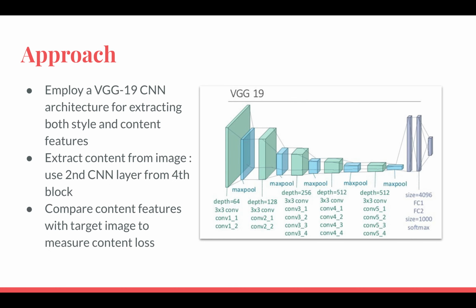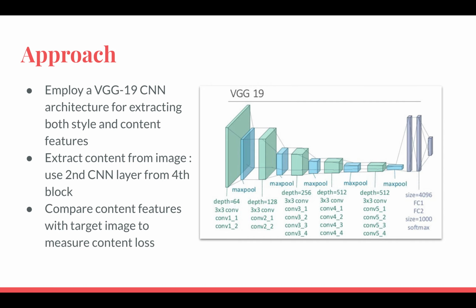Let's discuss the approach. The authors proposed using VGG19, which is a pre-trained image classification network. They use Keras on TensorFlow to implement this. Intermediate outputs within our pre-trained image classification network allow us to define style and content representations. The convolutional neural networks are able to capture the invariances and defining features within the classes.